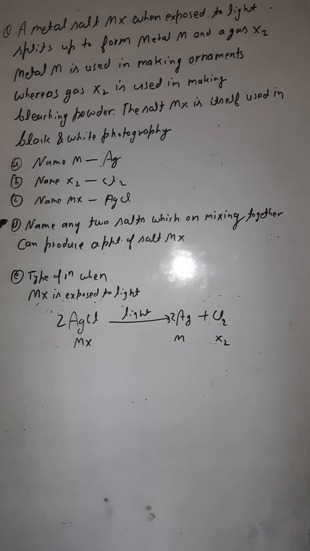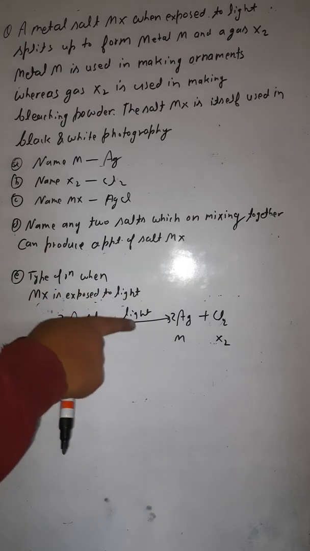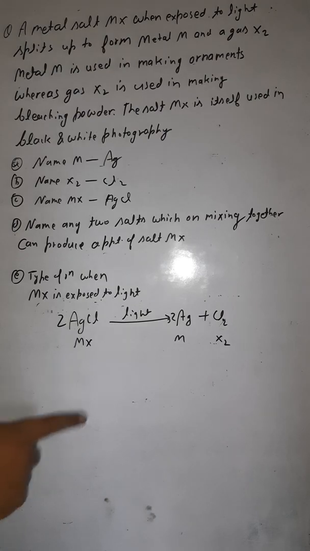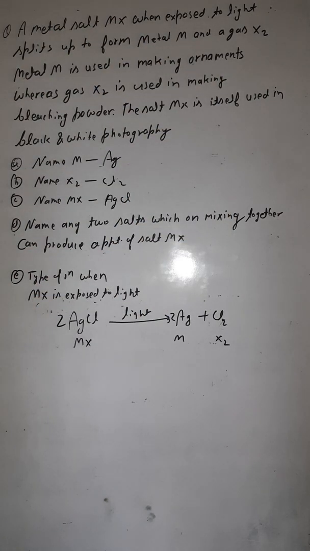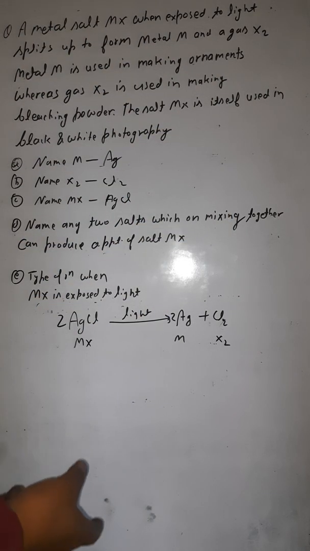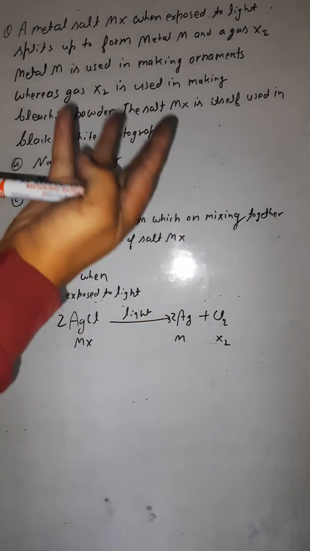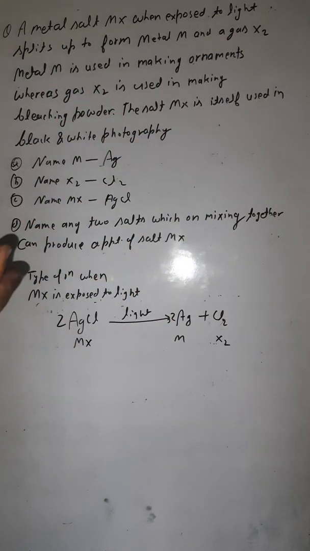Now I would answer question E first, and later the D one. E is the type of reaction when MX is exposed to light. Which type of reaction is this? We have read about the decomposition reaction. There were three types of decomposition: one is thermal decomposition, one is decomposition by light, and one more, like electrolysis. We did these three types when reading about the decomposition reaction.